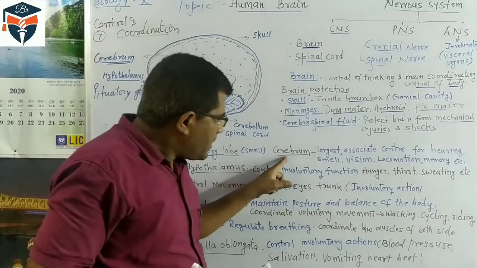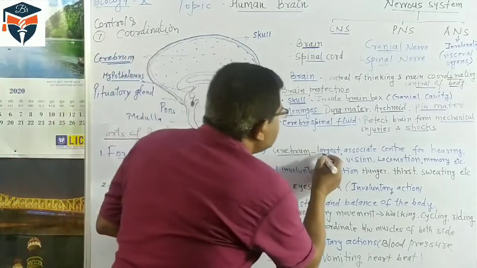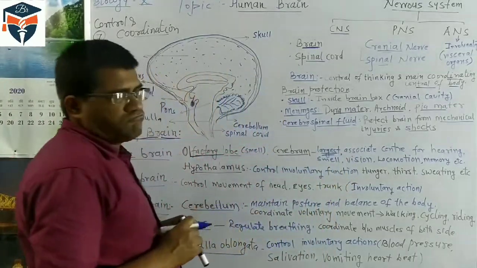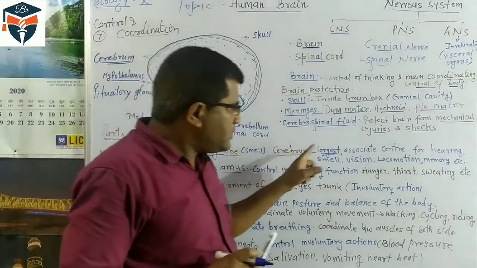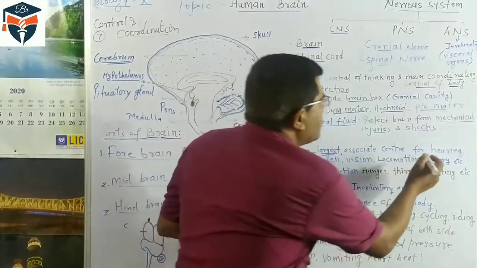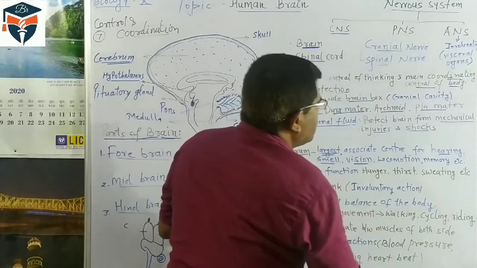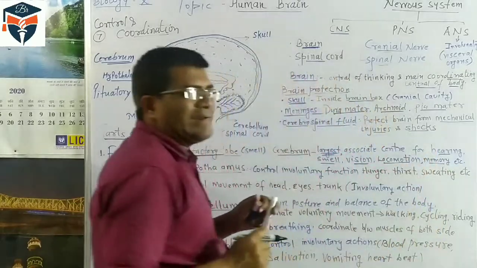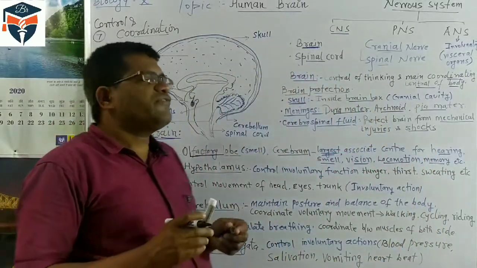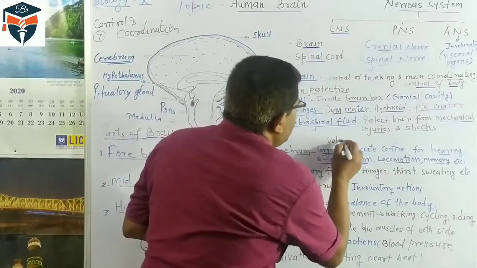Another important part is the cerebrum. The cerebrum is the largest part of our brain, and it is the center for hearing, smell, vision, locomotion, memory, and intelligence. These are the centers of our voluntary action.